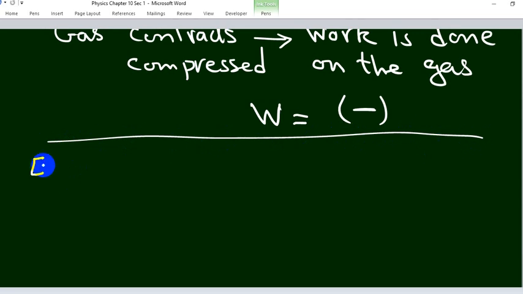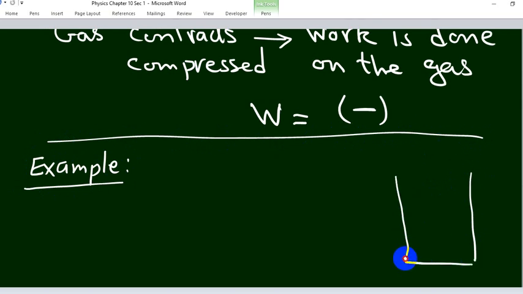Another example. Here we have a container containing gas, and this container is provided with a movable piston that can move up or down. Here is the gas. The area here is 0.5 meters squared. This is the cross-section area.